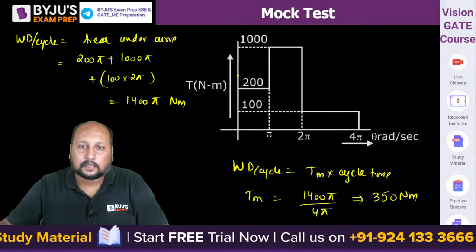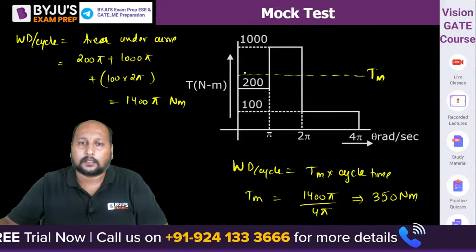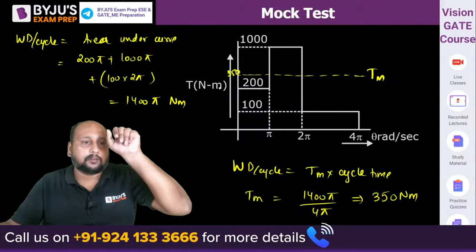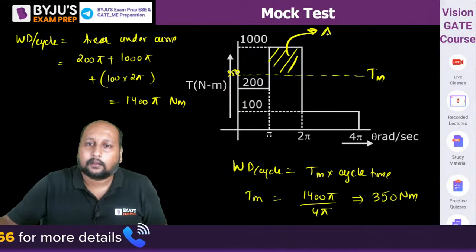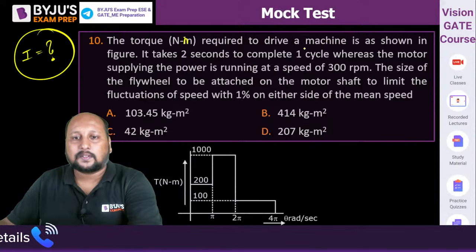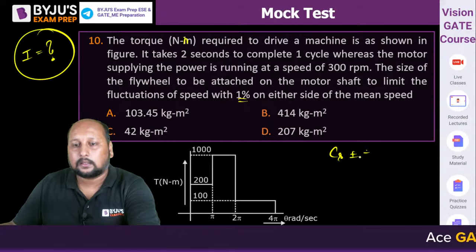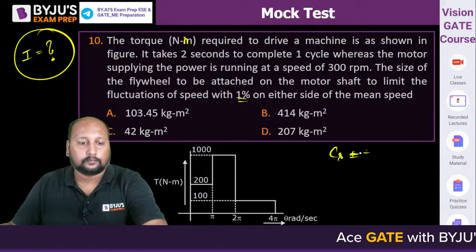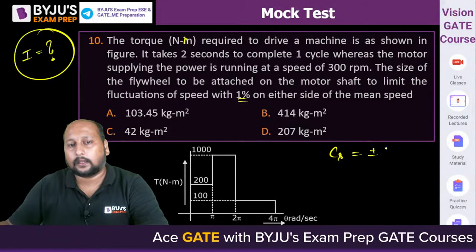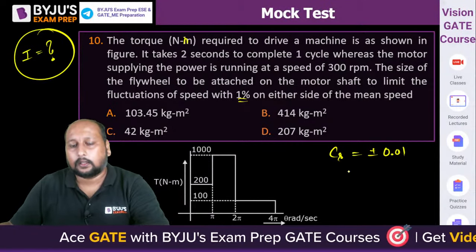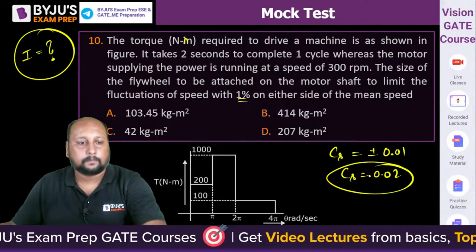चलो, so mean torque calculated, so from there we can get the value of your this one. 350 मतलब कहीं ना कहीं this is the 350 T mean. So we can calculate the fluctuation of energy. This is the fluctuation of energy that is happening, delta E, right? So they are given the value of CS. CS is equal to plus minus 0.01. That means CS is equal to 0.02, right?